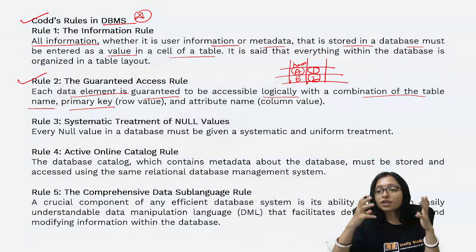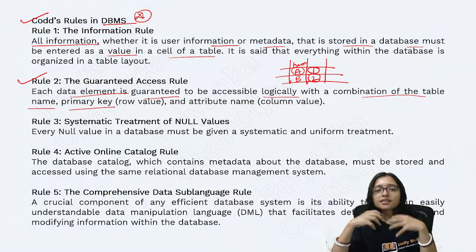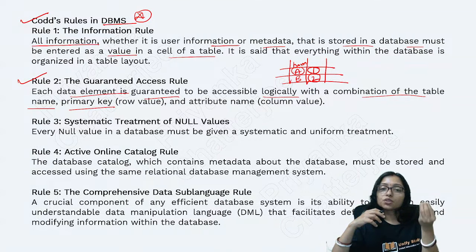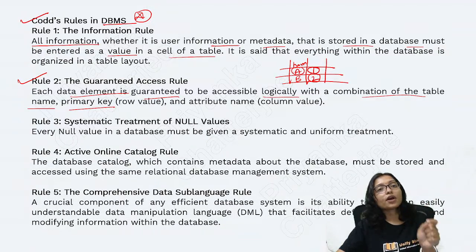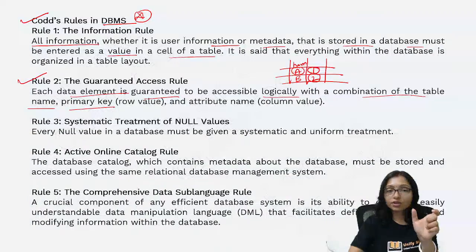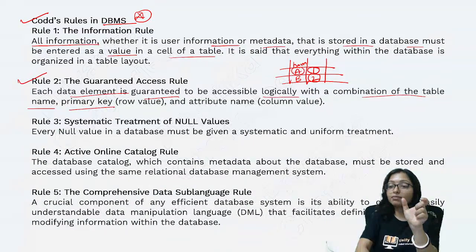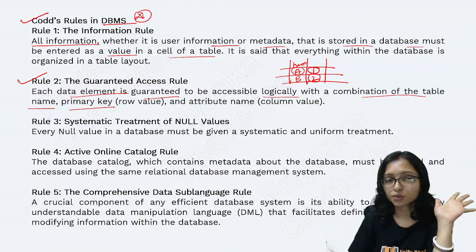Whenever you are trying to select, you will do select star from student, means you are trying to access that. So you will be able to access through what name? Select employee name from employee. So employee name is the attribute name. Through the attribute name you can access the data. That is the guaranteed access rule.